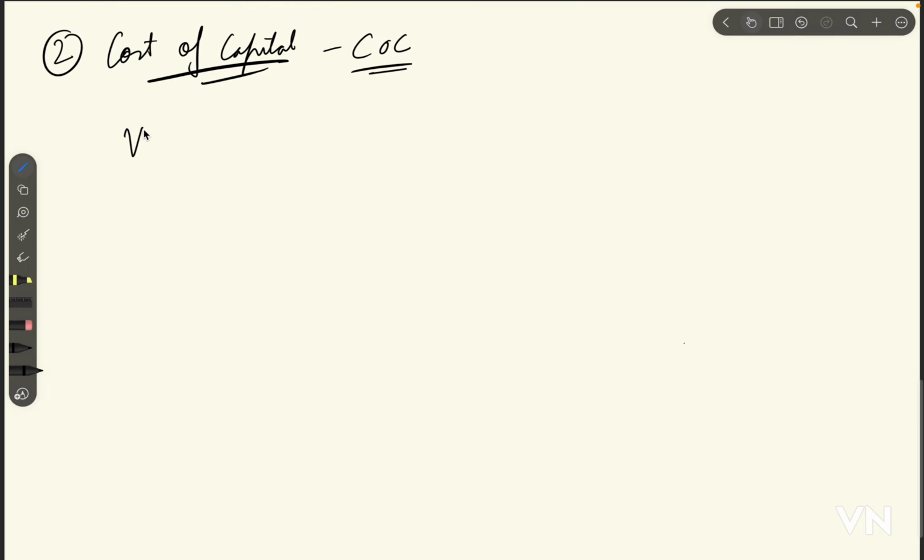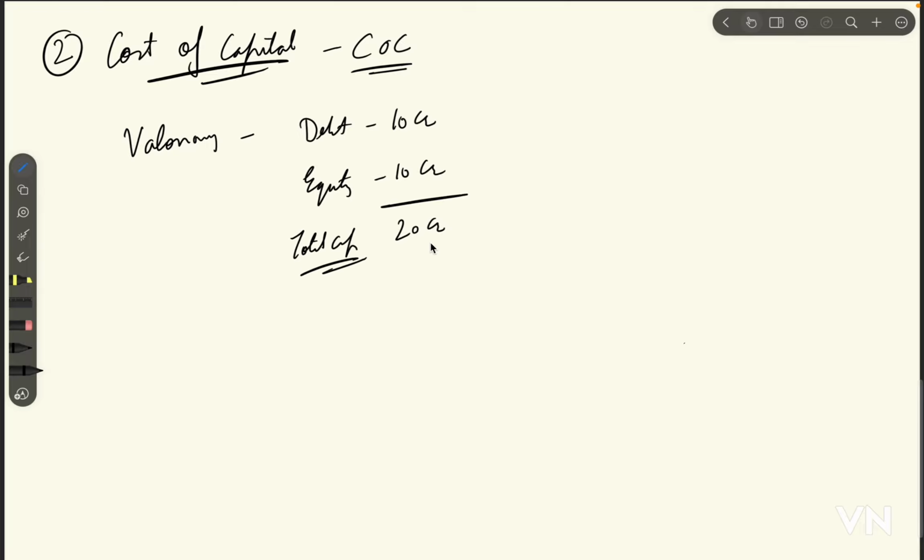As we saw earlier, our company Valonomy has debt of 10 crore, equity capital of 10 crore, and total capital of 20 crore, right? Now the providers of this capital must be expecting something.